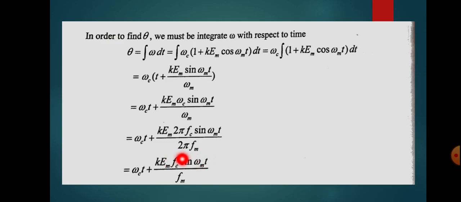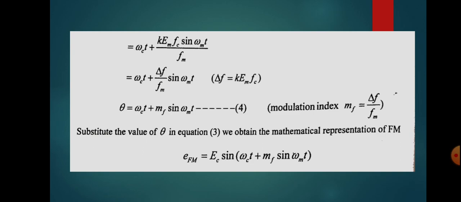Here you can see k Em into fc is delta f. So we can represent this as omega c t plus delta f into sin omega m t divided by fm. Here there is a quantity delta f by fm, and we can represent it as mf. What is mf? mf is the modulation index. In the case of AM, we have discussed modulation index. Similarly, in the case of FM also there is a modulation index, and the modulation index mf is equal to delta f by fm. So theta will be equal to omega c t plus mf into sin omega m t.